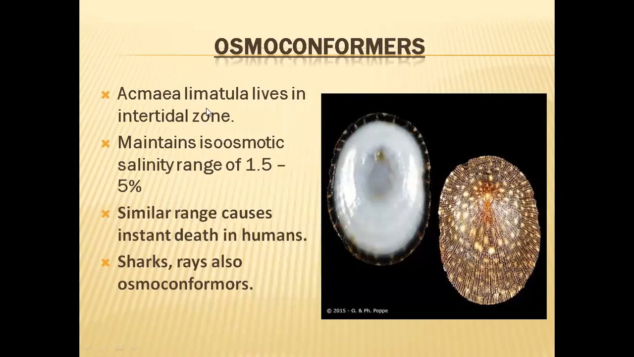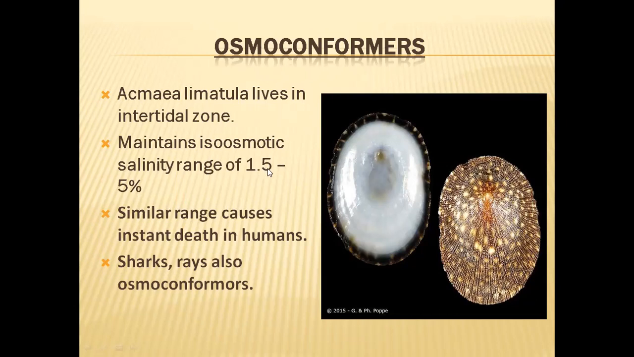So first of all, let us see osmoregulation in marine animals. In marine animals, we can see both osmoconformers and osmoregulators. The best osmoconformer among marine organisms is Acmaea limatula. This lives in intertidal zones. As it lives in intertidal zones, what is happening? The osmotic concentration or salinity of the intertidal waters will be changing between 1.5 to 5%.